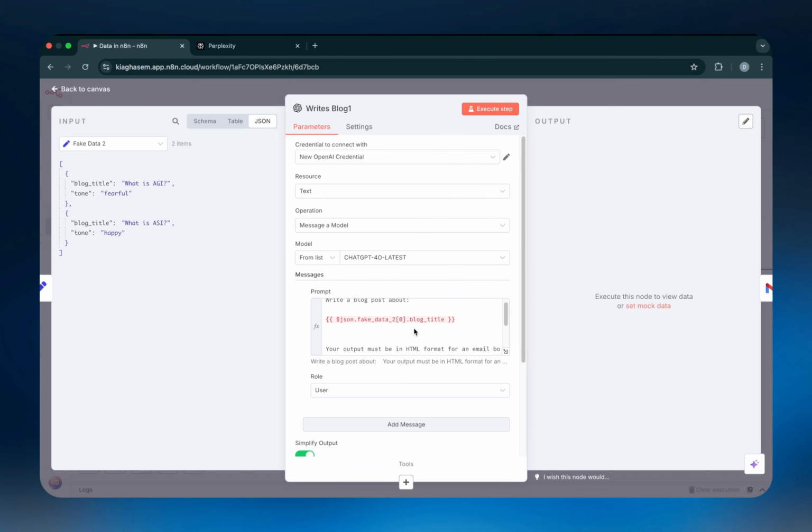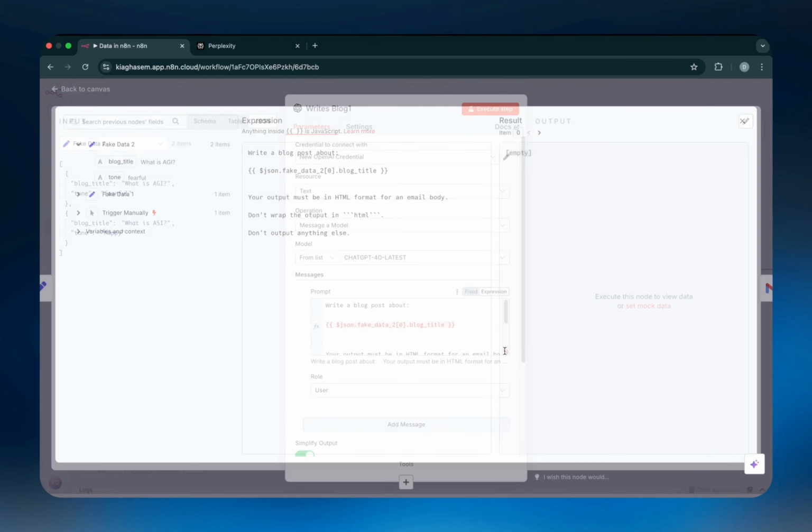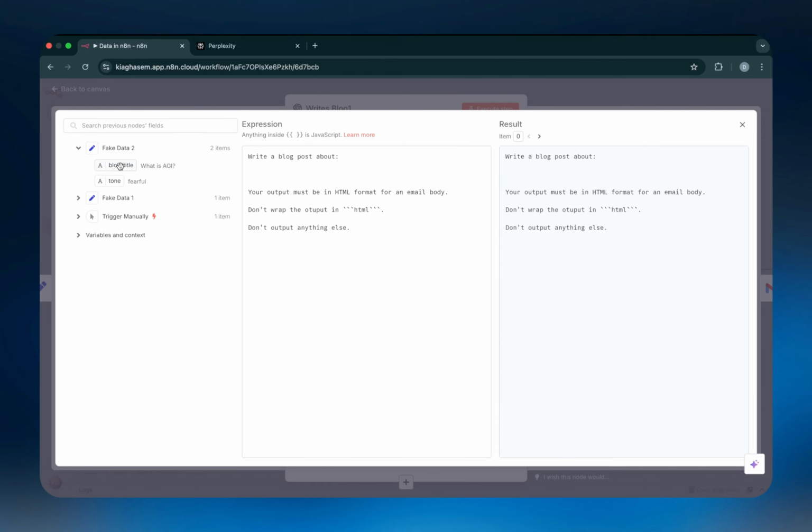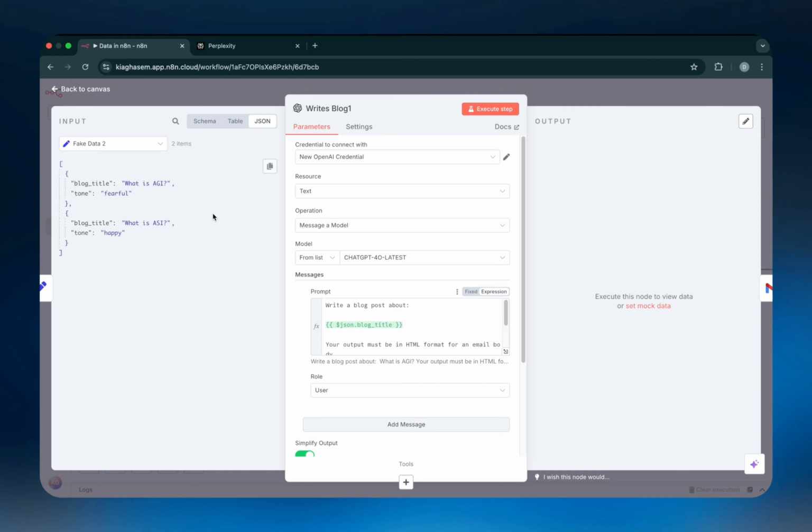So just to show you what I mean, I'm going to quickly fix up this prompt. As you can see, I'm just going to pull in this expression. This one is saying refer to the previous node. Inside the previous node, we're trying to pull in the blog title. And in this case, as you can see, it chose the first item, or what is AGI, to show us. It didn't show us the second item, what is ASI.